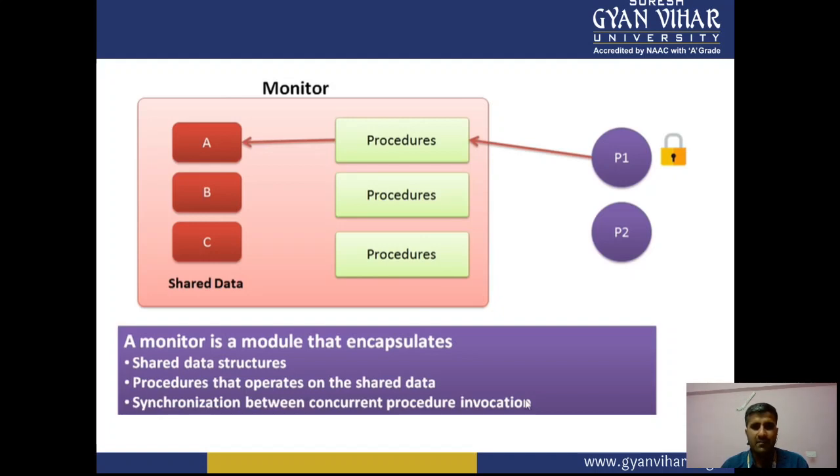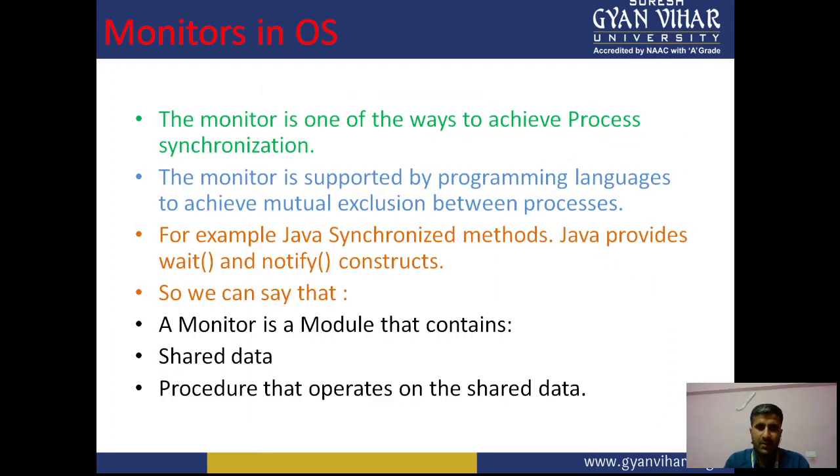A monitor is a module that encapsulates shared data structures, procedures that operate on the shared data, and synchronization between concurrent procedure invocations. These are the things we are going to discuss in the monitor. This is the basic overview of the monitor in the operating system. So let us begin with our definitions.